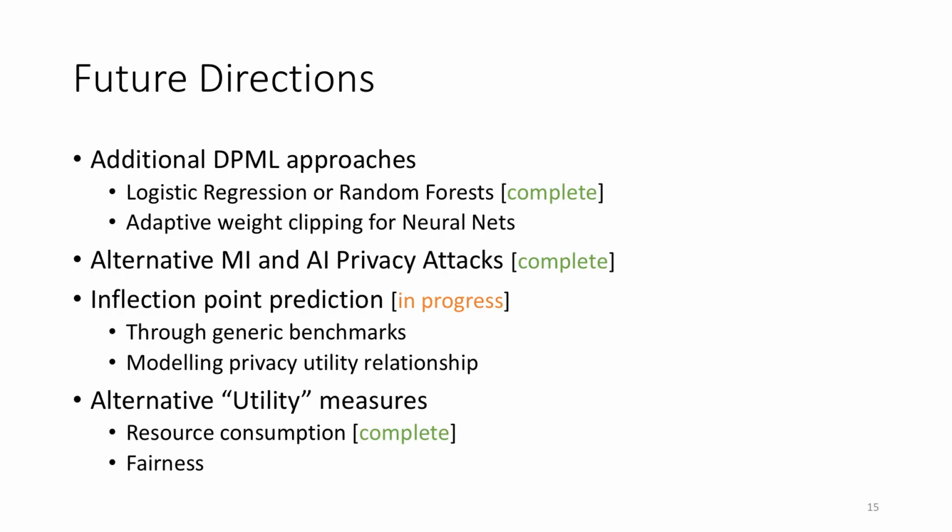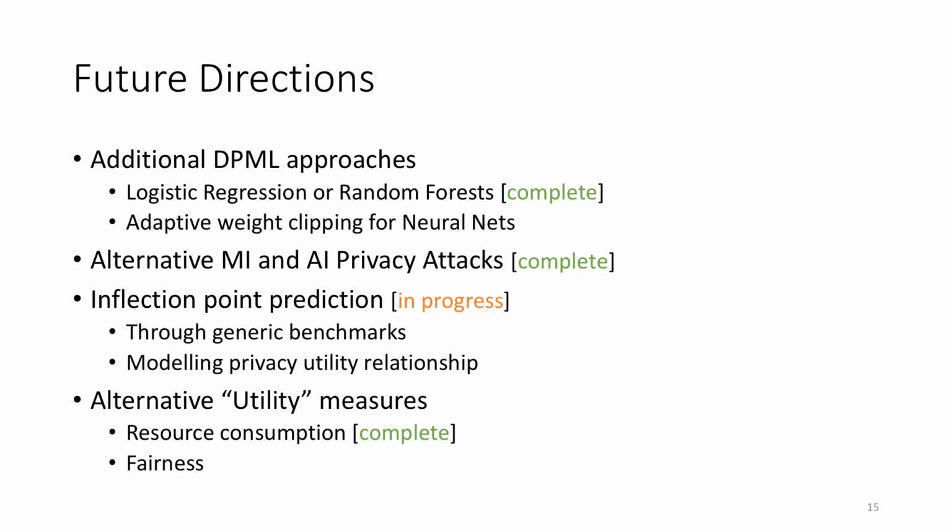In terms of future directions and what we've done since this work came out, we hope to incorporate some additional differentially private machine learning approaches, whether that be logistic regression or random forest, or just looking at alternative differentially private machine learning methods for some of those configurations we talked about earlier. There are other alternative membership and attribute inference attacks that may be used here. This has largely been an empirical study, so we may potentially predict where that inflection point occurs, either through generic benchmarks or by modeling that privacy-utility relationship.